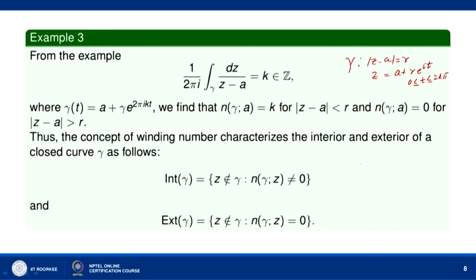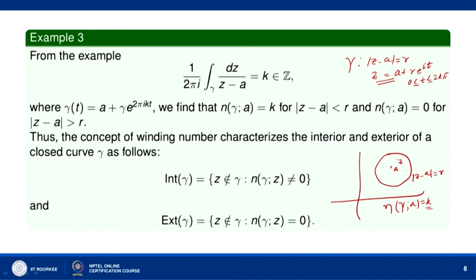So, this means what? Suppose this is your point a, and we are getting this circle mod of z minus a equal to r. Then from this example it follows that n gamma a was equal to k.